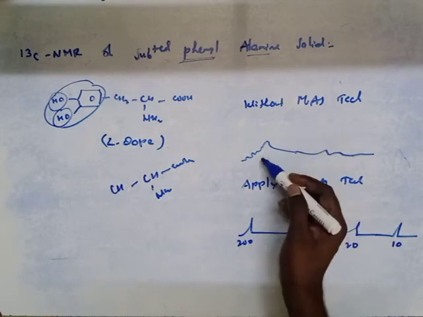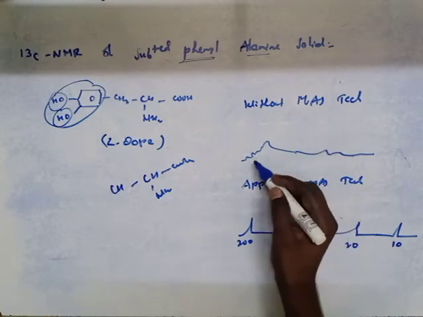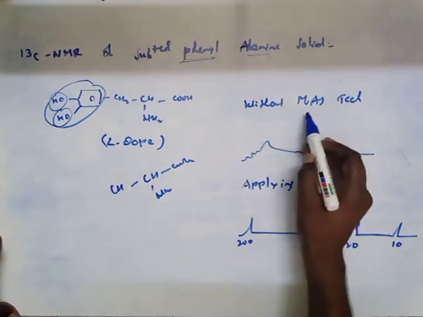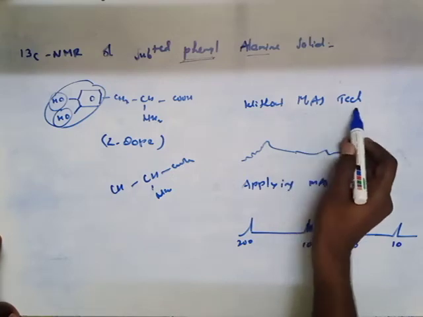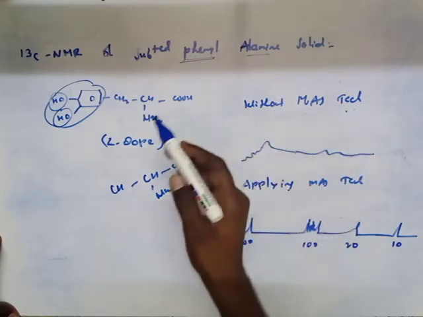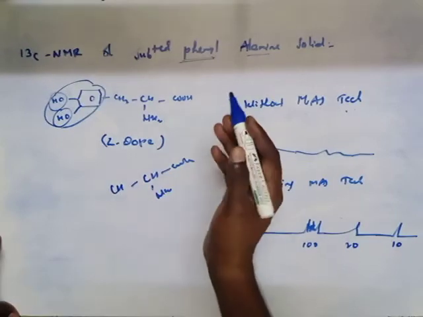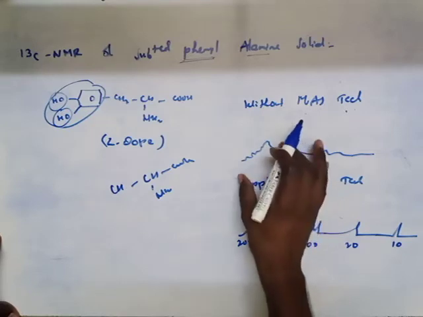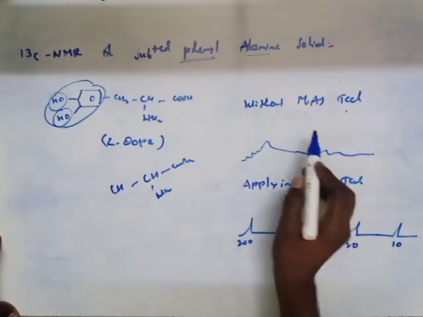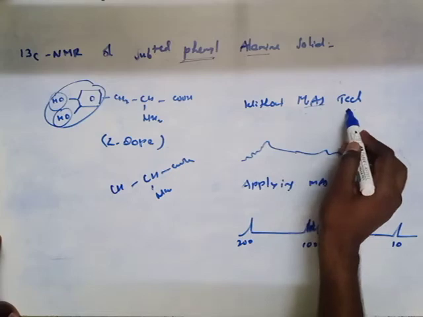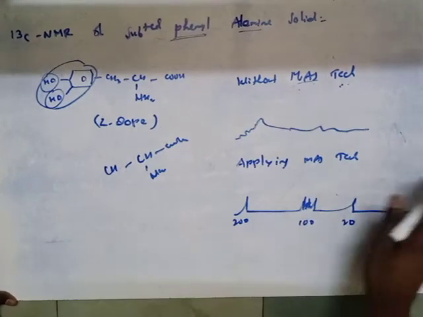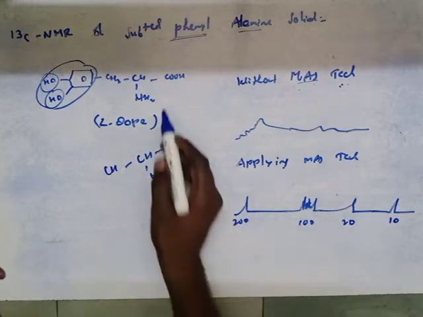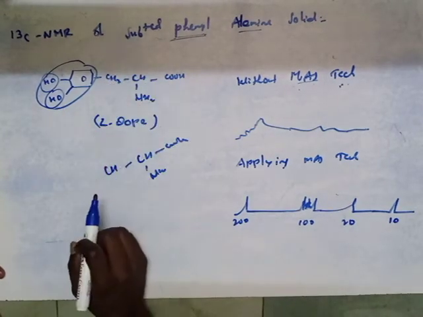technique, then we get broad signals. Broad signals and distorted signals also take place without application of the magic angle spinning technique, because there are magnetic anisotropy and dipolar couplings, that's why the signals will be very broad and distorted without application of the MAS technique. But by the application of the MAS technique, we get 4 signals, because in this molecule there are 4 types of carbons.